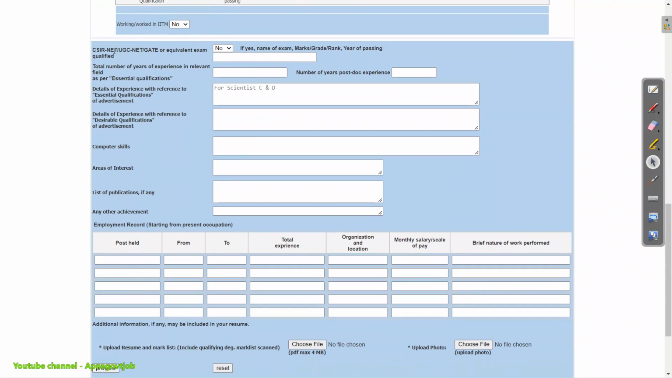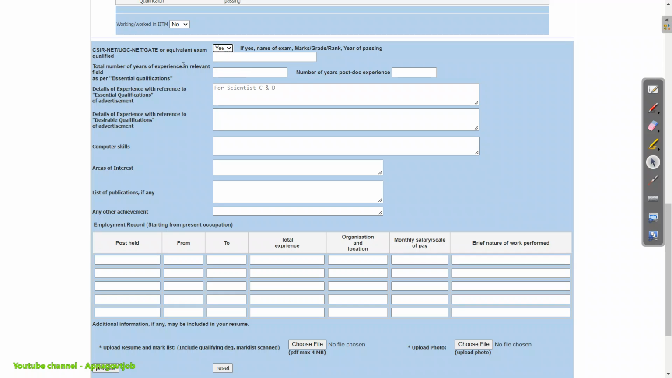Now next, if you are qualified CSIR NET or UGC NET or GATE exam or equivalent computer exam, then you can click here yes, otherwise you can simply click on no. Okay, now if you have scorecard of GATE exam, UGC NET and CSIR NET, then I will suggest you to just click on yes here.